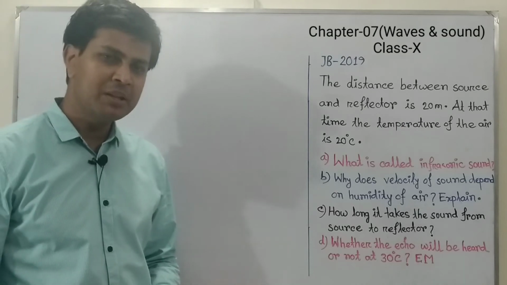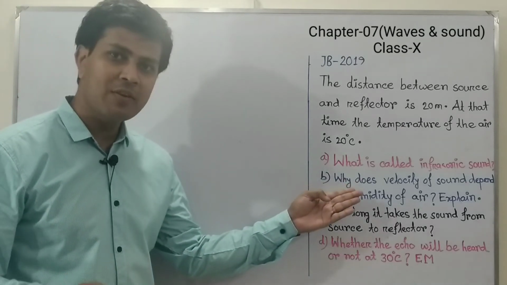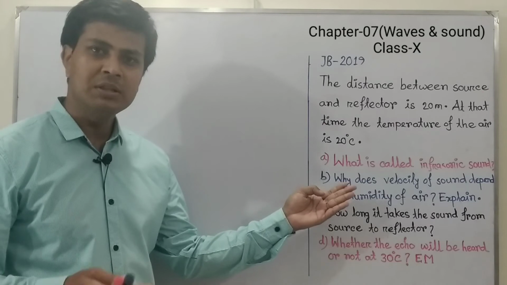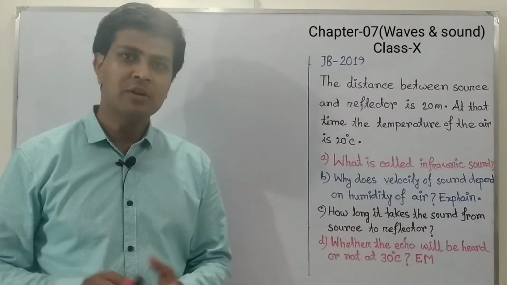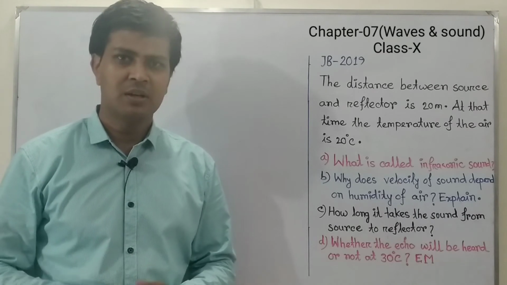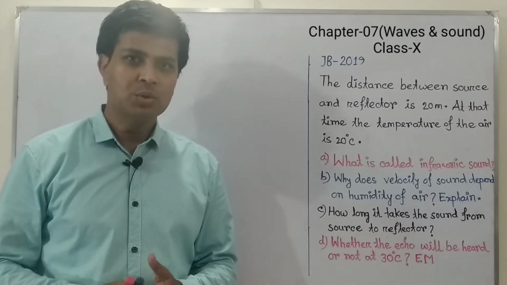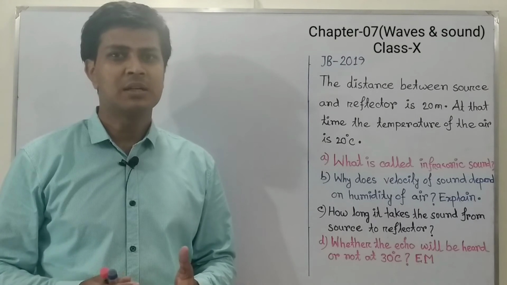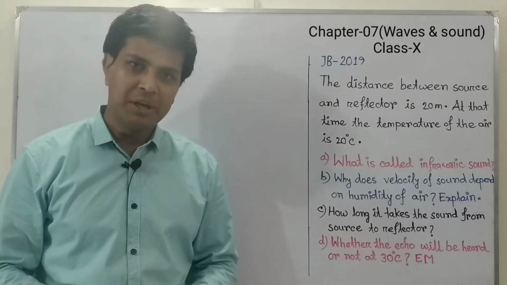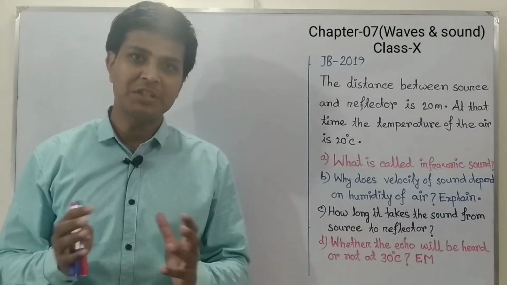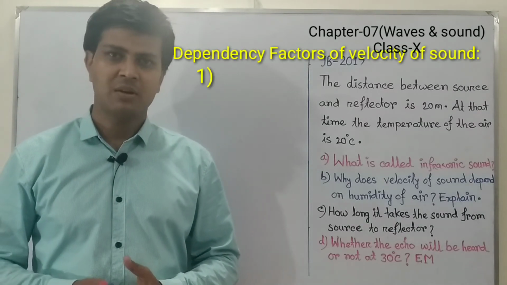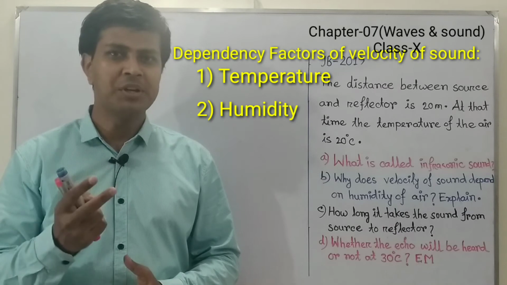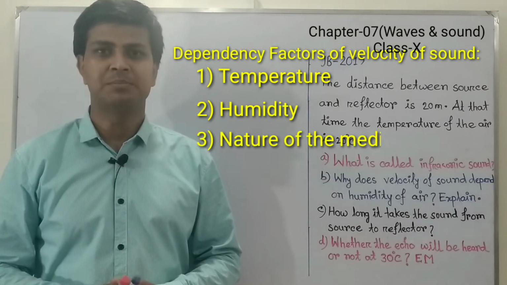Now question B. The question is, why does the velocity of sound depend on the humidity of air? We know velocity of sound depends on three quantities. One, temperature. Two, humidity. And third, the nature of the medium.